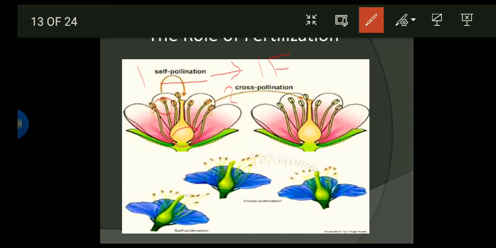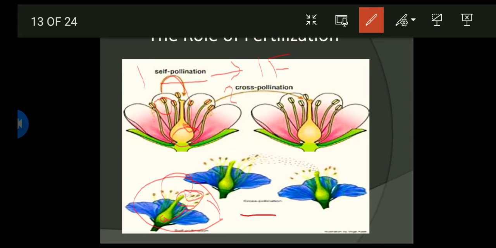So the sperm will transfer to this egg here and fertilize it to make a new cell. The sperm transfers to this egg to make a new cell. This is the first type of fertilization. We don't need any other plant or flower to make a new cell.